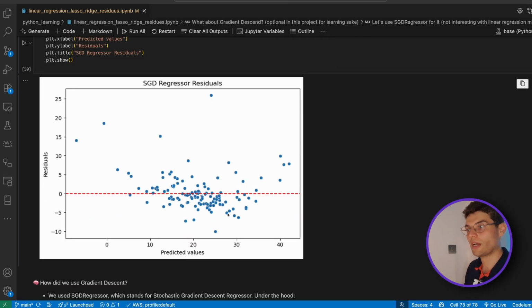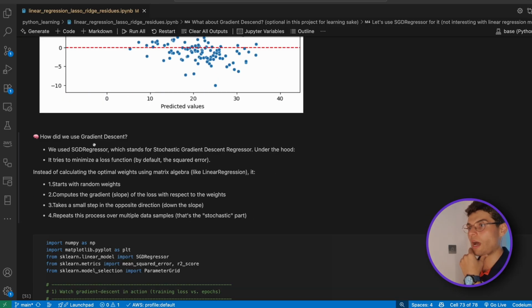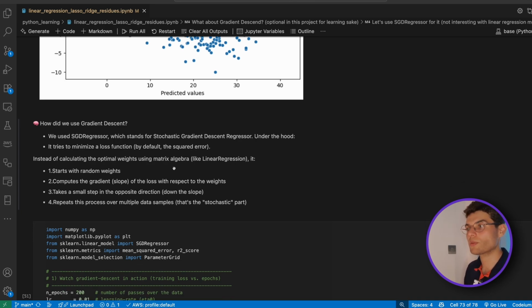So here we can look at the residuals as we did in the linear regression as well. So how did we use the gradient descent? We used it to minimize the loss function, as we mentioned earlier. By default, it's the squared error. So instead of calculating the optimal weights using matrix algebra, like the linear regression that we did earlier, we start with random weights. We can compute the gradients, the slope of the loss with respect to the weights. We then take small steps in the opposite direction down the slope, and we repeat the process over multiple data samples. That's the stochastic part.